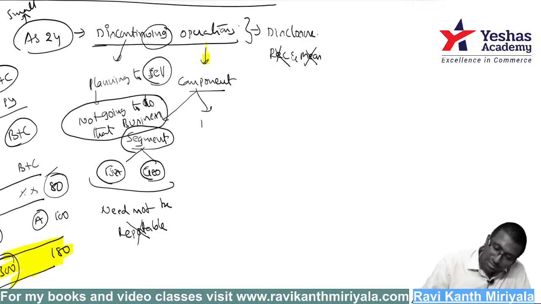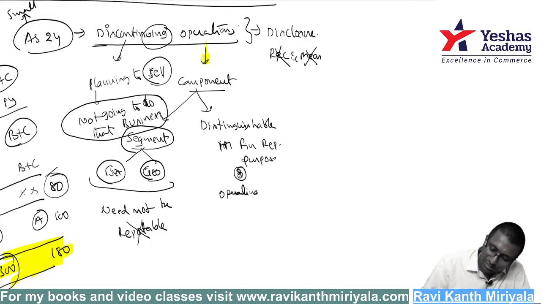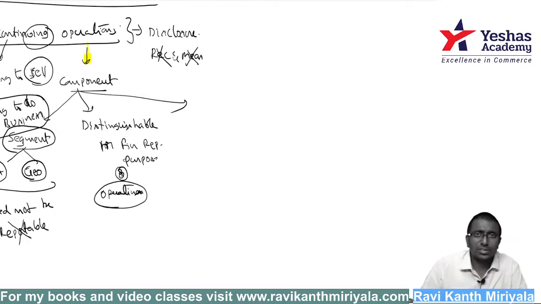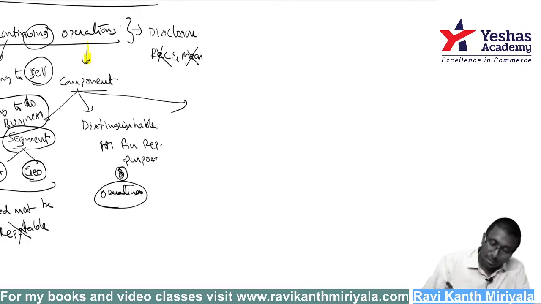Okay, this is distinguishable. Yeah, this is distinguishable for financial reporting purpose and our operation purpose. Yes, we know this is separate, sir. For operations, your activities purpose, we are saying, right? It is distinguishable. Or for financial reporting purpose, it is distinguishable. Very good.